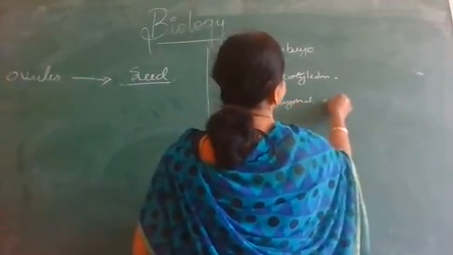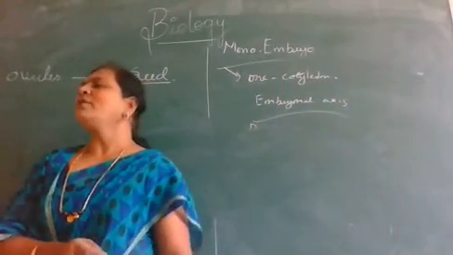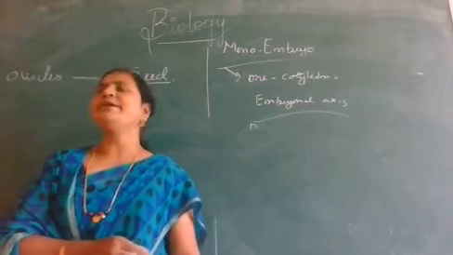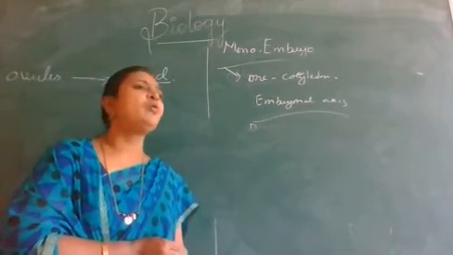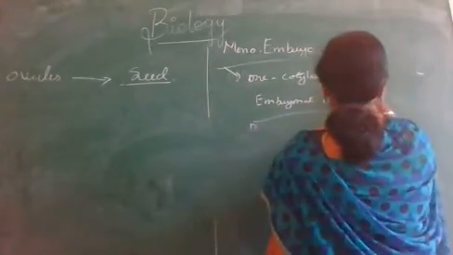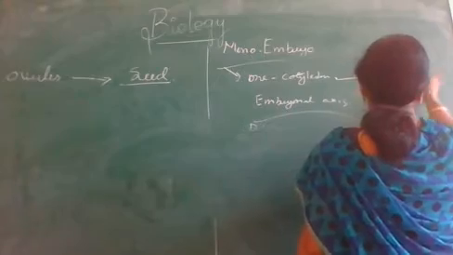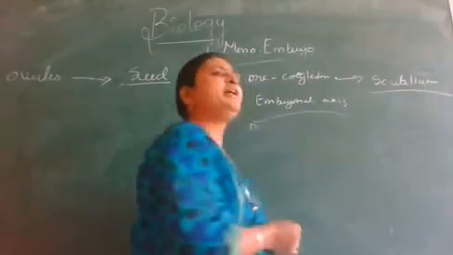Now, the one cotyledon or single cotyledon of monocotyledons is a shield-shaped structure called scutellum. What is scutellum?